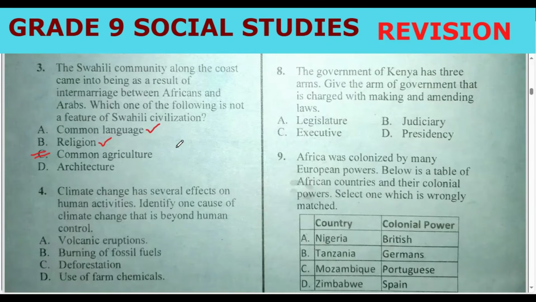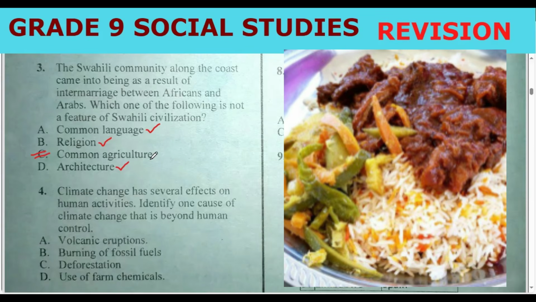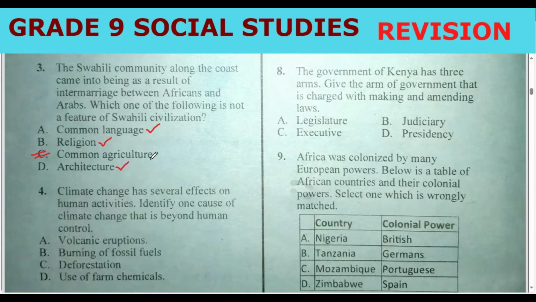Then Makuti and permanent walls and so on, even construction of roads. But they did not come as farmers to practice agriculture. So common agriculture was not one of the features of Swahili civilization. Although we have others like modes of dressing, spices in food, education, and so on.